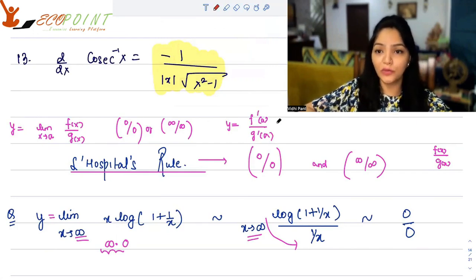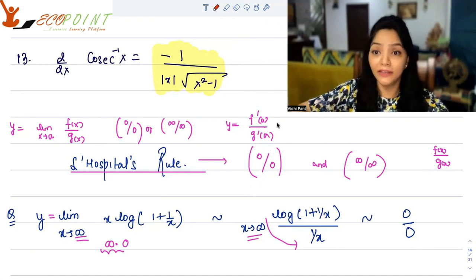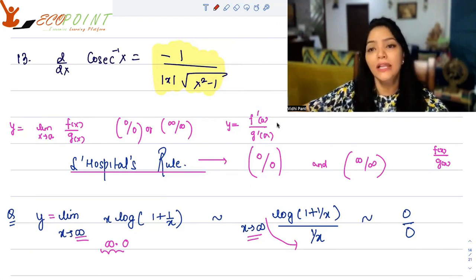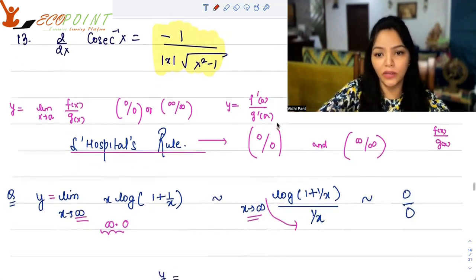What is important for you to understand is that again, if f dash a upon g dash a also gives you the limit 0 by 0 or infinity by infinity, you can again differentiate and use this rule till the point you do not get your answer.